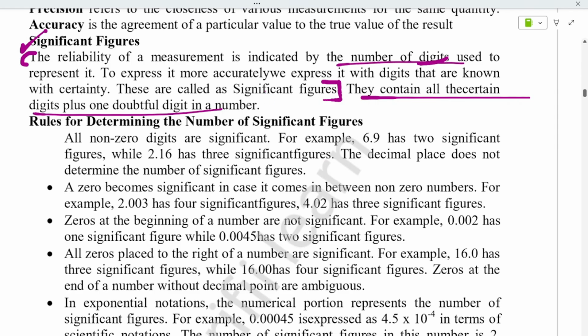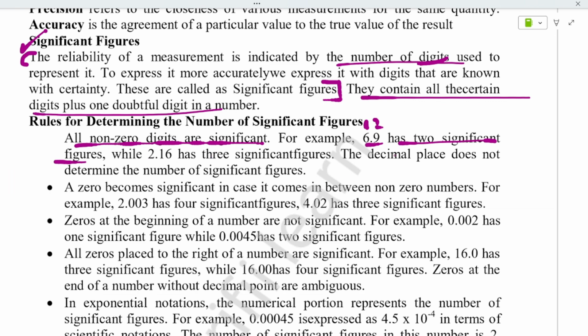Now, to find out the significant figures, what are the rules to follow? The first rule is that all non-zero digits are significant. Anything other than 0 is significant. Okay, that is the first rule. Here, 6.9 has two significant figures: 6 is 1 and 9 is 2. And 2.16 has three significant figures, right? 2 is 1, 1 is 2 and 6 is 3. Okay, that is having three significant figures.